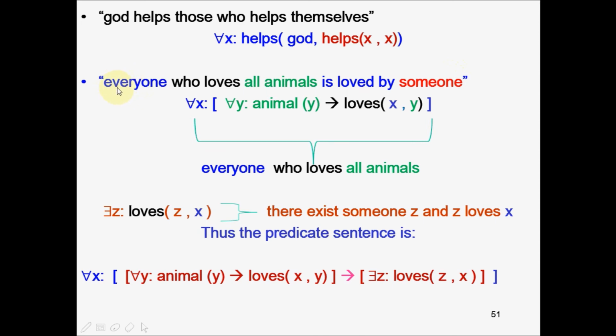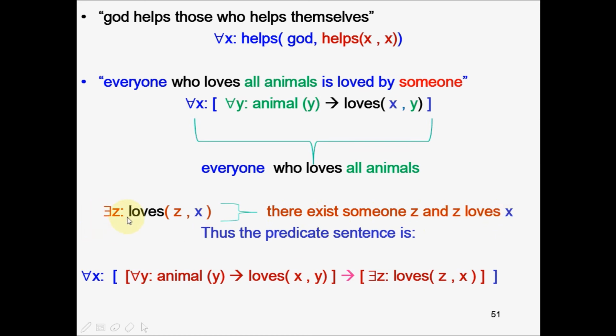So if you want to represent only this part, everyone who loves all animals, it can be written like this. For all x, for all y, if y is known as animal, implies x loves y. Brackets indicate the scope of x. Now, further, is loved by someone. So that means there exists some z and that z loves x.